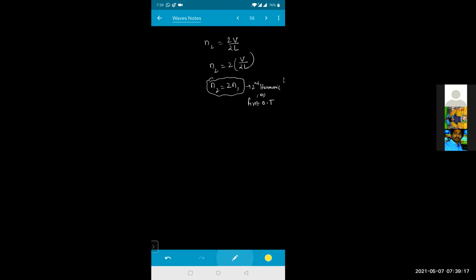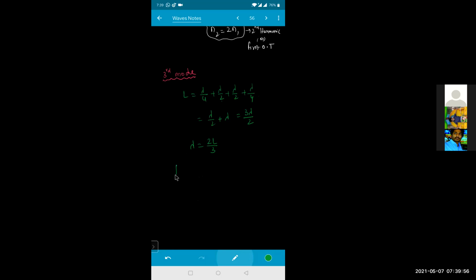So for the third mode of vibration, the length will be lambda by 4 plus lambda by 2 plus lambda by 2 plus lambda by 4. Lambda by 4 plus lambda by 4 is lambda by 2, plus lambda by 2 plus lambda by 2 is lambda. So this will be equal to 3 lambda divided by 2. So lambda will become 2L divided by 3.